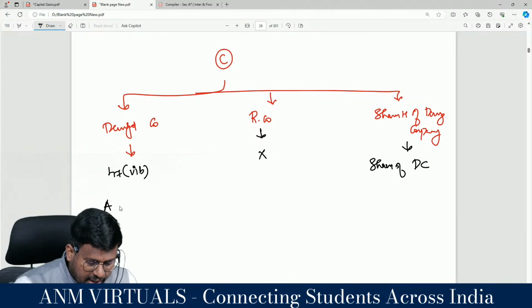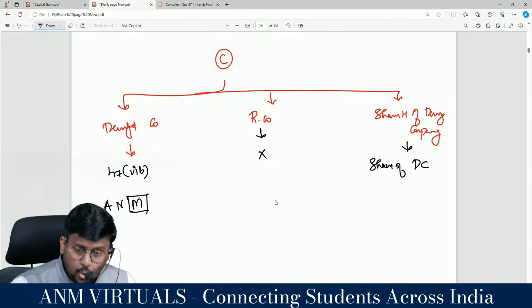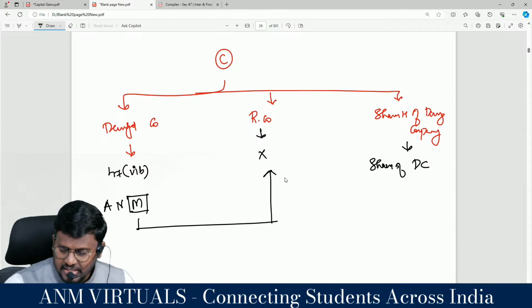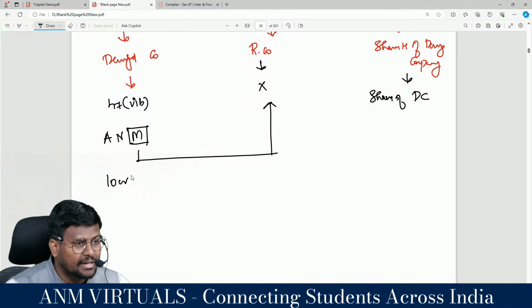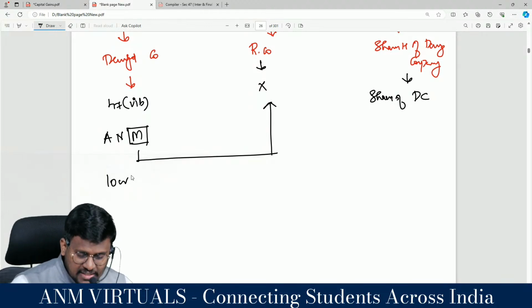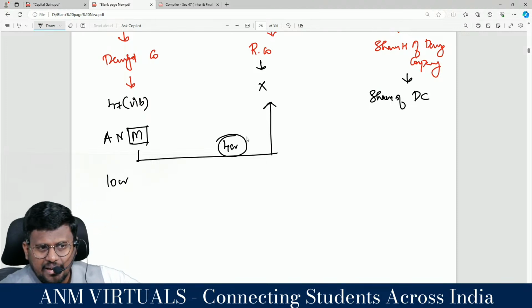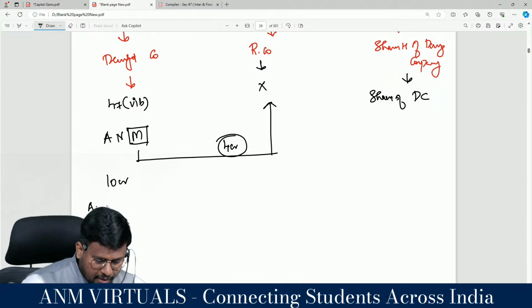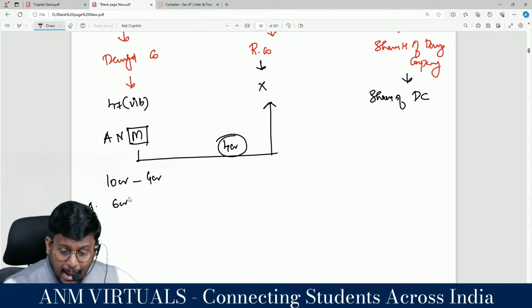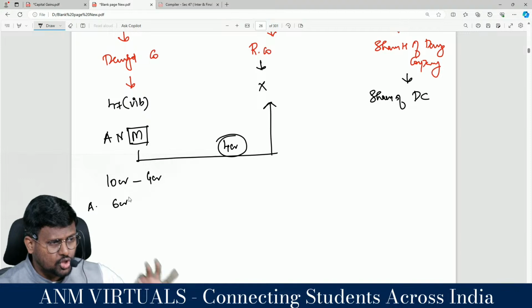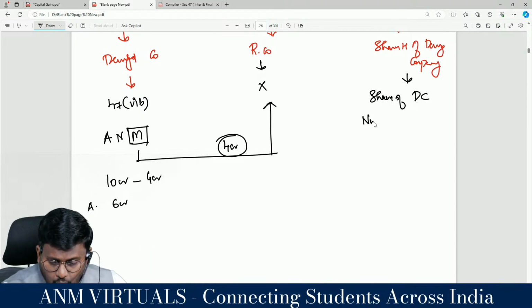Because they were having A, N and M, all the assets and liabilities of the M unit have been transferred to the resulting company. So before the demerger, suppose ANM Limited had a net worth of 10 crore rupees, of which 4 crore rupees is the assets and liabilities related to M. After demerger, 10 crore minus 4 crore, that is 6 crore, remains. So the shareholder, who was earlier holding the shares of the demerged company, now finds the value of those shares has automatically reduced.